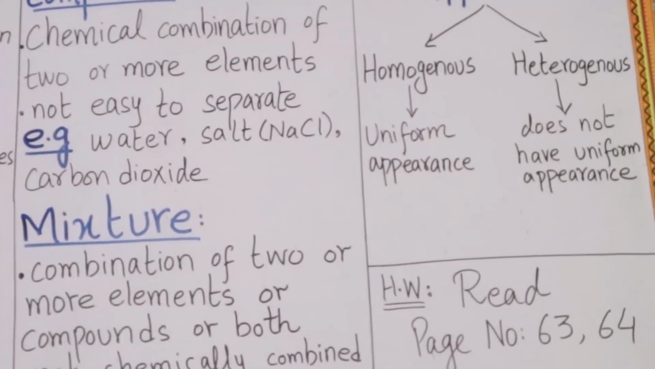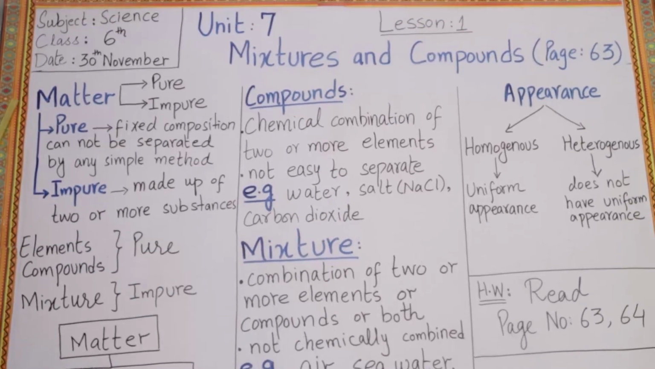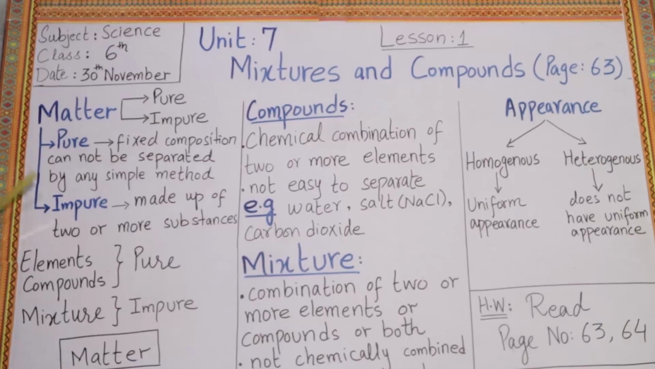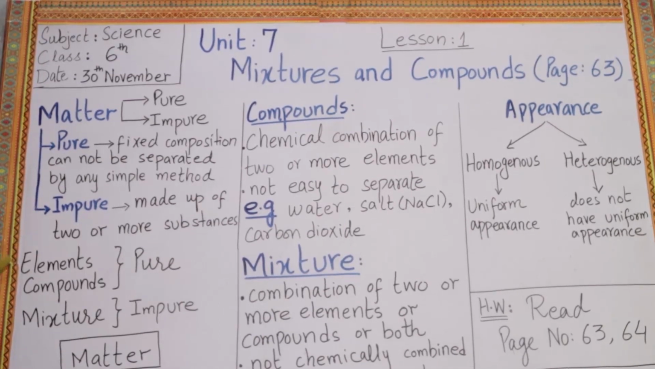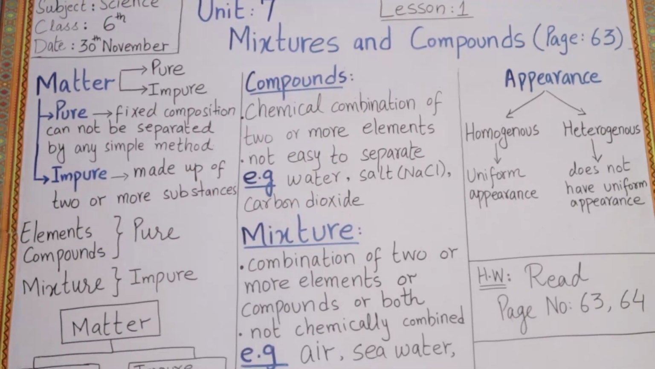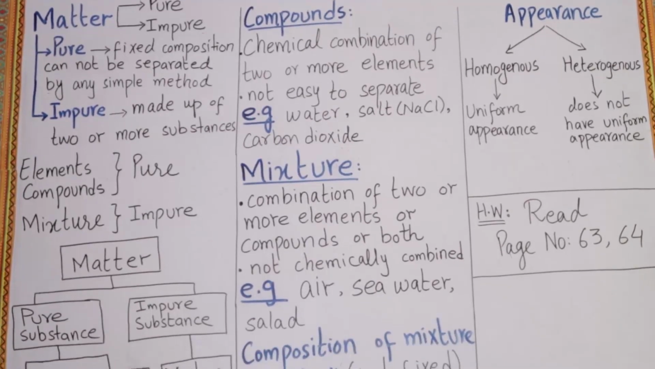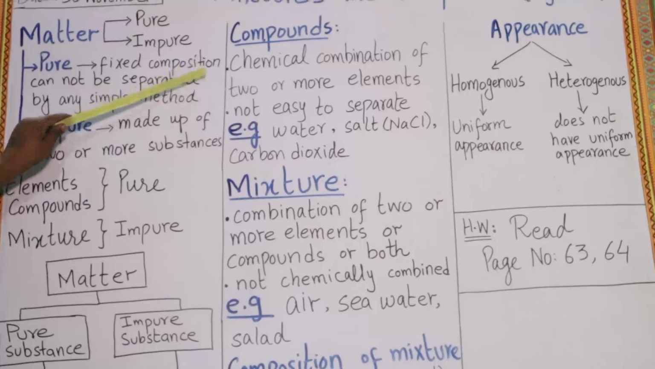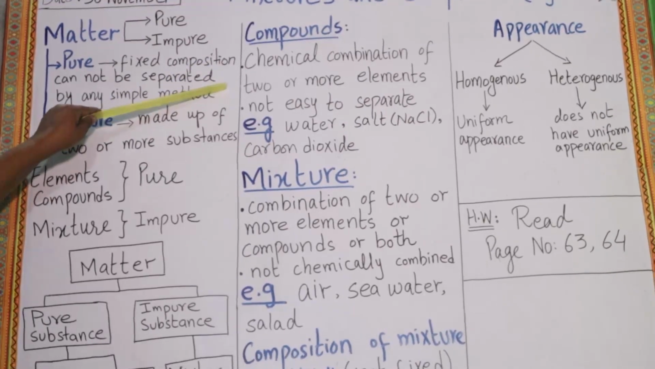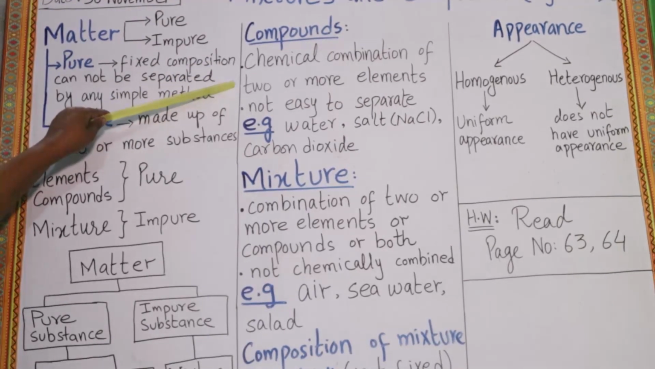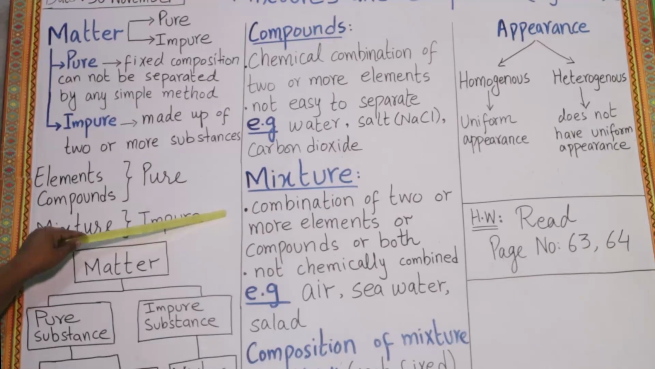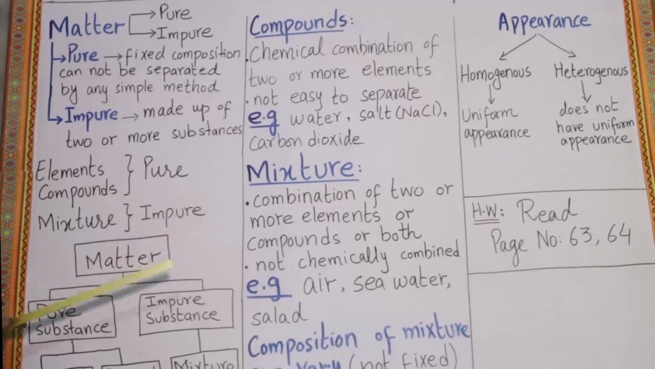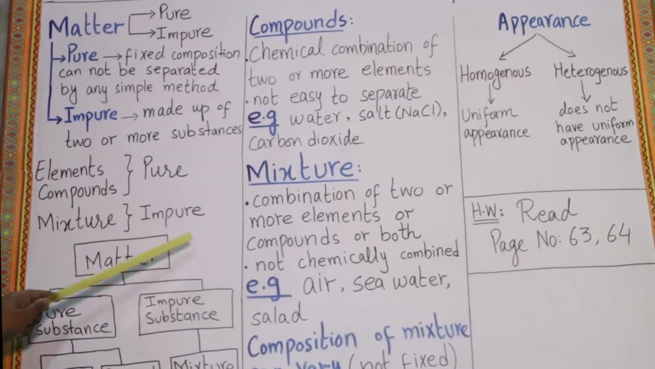Now, today we have done matter. Its two different forms, pure and impure matter, elements and compounds, which are pure matter, and mixture, which is impure matter. Then the difference of compounds and mixture. Compounds are chemical combination of two or more elements, while mixture is a combination of two or more elements or compounds or both, but they are not chemically combined.